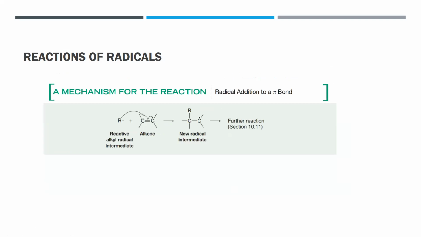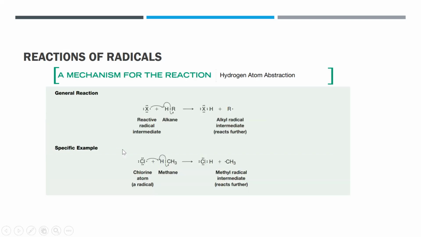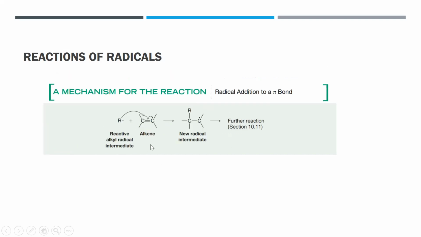Aside from an alkane, your radical can also seek to form a bond with an alkene, again by homolytic bond formation. So if you have this one, you form your R-C bond using one electron from your double bond. It will utilize the electrons from the pi bond.